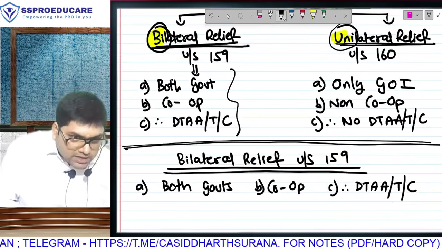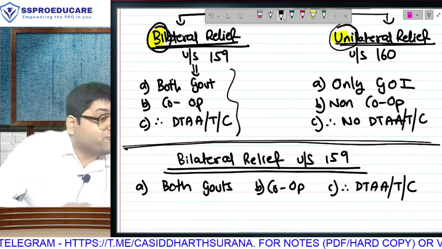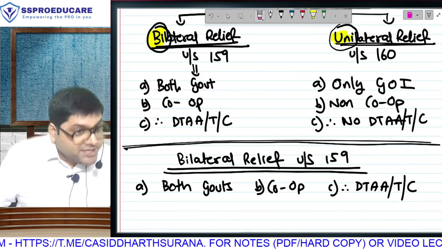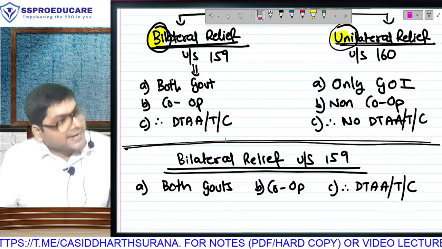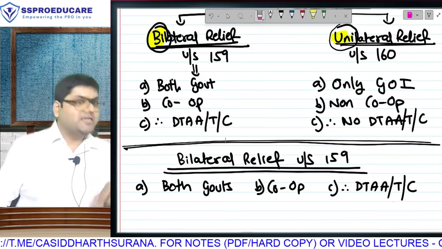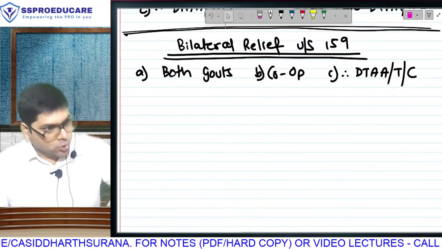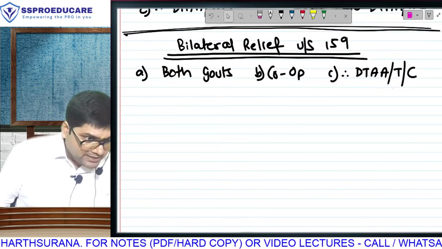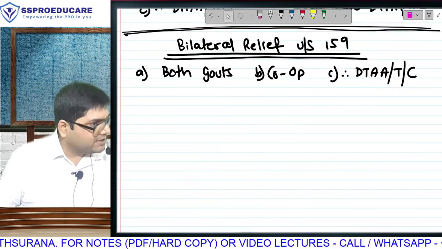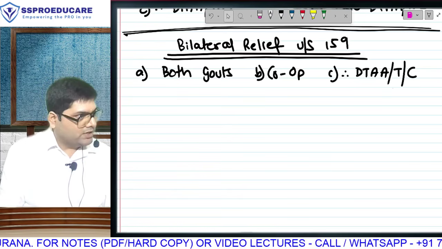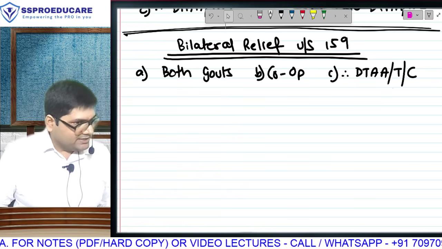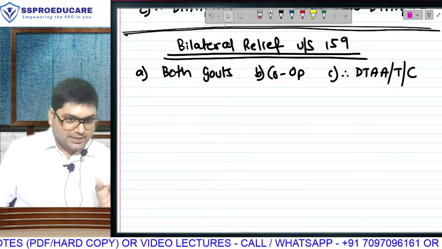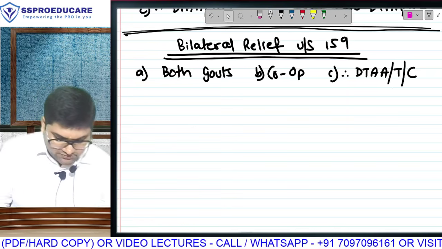Done. Shall we take the concept of bilateral relief further from here? You've understood this? When both governments sit across a table, they discuss and decide the terms. They enter into an agreement. As per the agreement, sometimes home country will leave tax, sometimes host country will leave tax, sometimes both will reduce their rate. Sometimes it is possible one of them has reduced their rate. Together they will bring down 70 to a lower number. That concept is called bilateral relief. And because both governments are involved, there is cooperation, and that is why bilateral. Correct? Let's take it further.